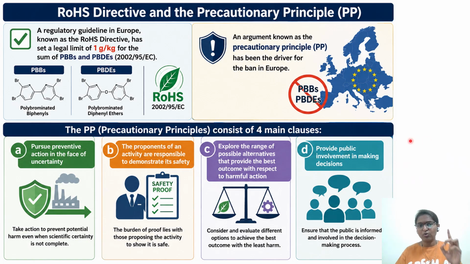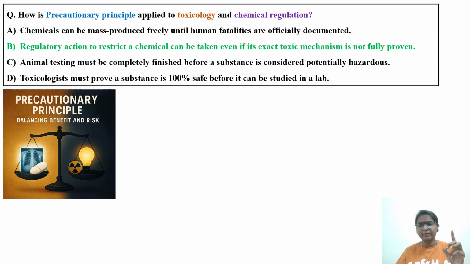I will request you to pause the video and see this particular diagram. Keep in mind these 4 points that need to be considered with respect to the pillars of the precautionary principle. And one question, as I told you, I have taken from ChatGPT, as I didn't get previous ABT questions. The question is, how is the precautionary principle applied to toxicology and chemical regulation?